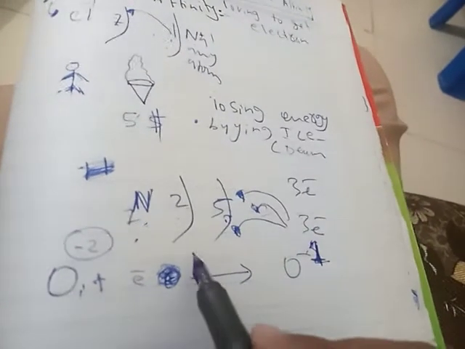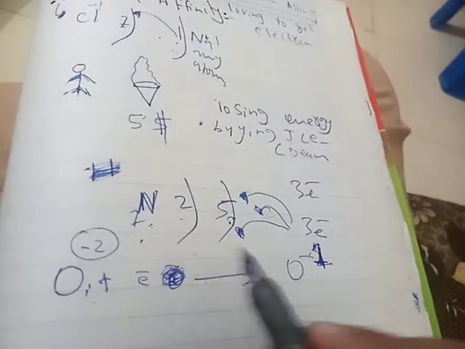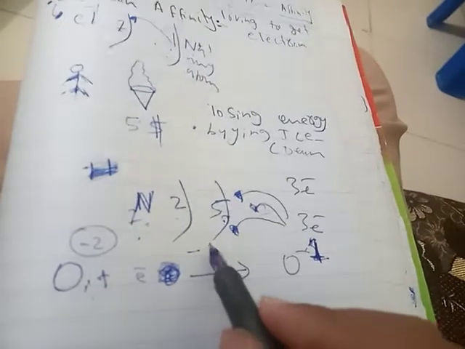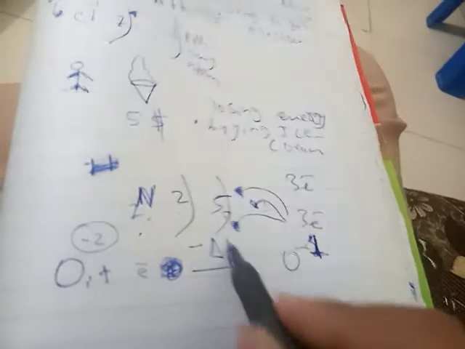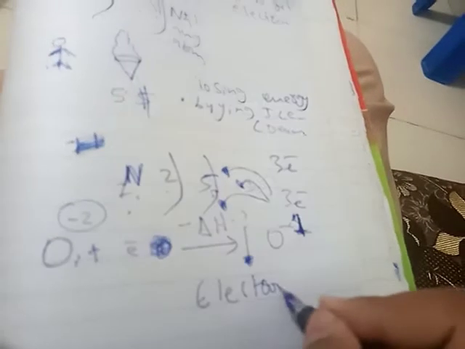For example, the energy which was released in this reaction was minus delta H. I don't know what the energy was here. So this minus delta H, the energy which has been released, is called electron affinity. Electron affinity means the energy released in the reaction when a non-metal atom gains an electron.